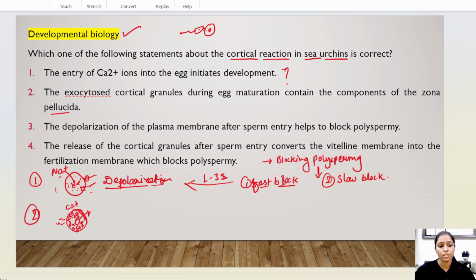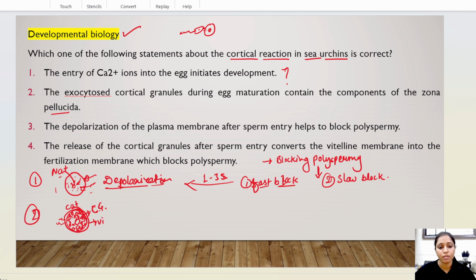These cortical granules are present near the plasma membrane of the egg cell, and they are exocytosed after calcium release.